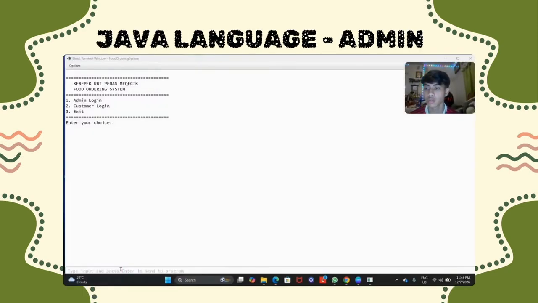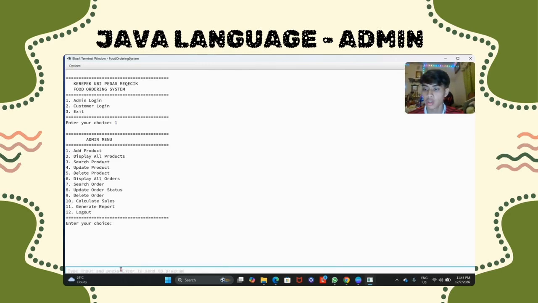Okay, now let's continue to Graphic Ubi Pedas Merchant Food Ordering System for admin login. We click 1 to enter as admin, and all the details will pop up here. For the admin menu, there are add product, display all products, search product, update product, delete product, display all orders, search order, update order status, delete order, calculate sales, generate report, and also log out.